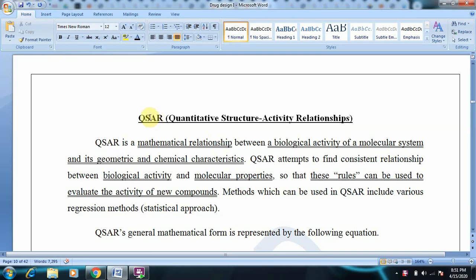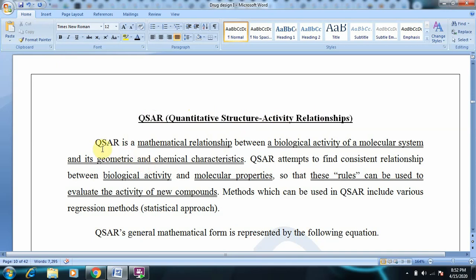It is a relation between the structure of a chemical moiety and its activity. So this is studied under quantitative structure activity relationship.